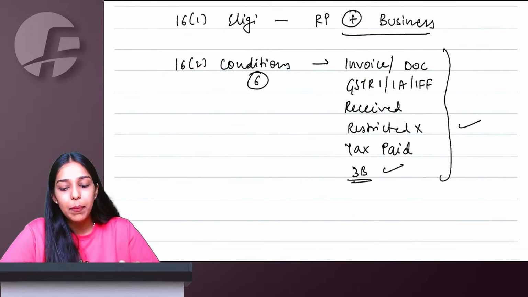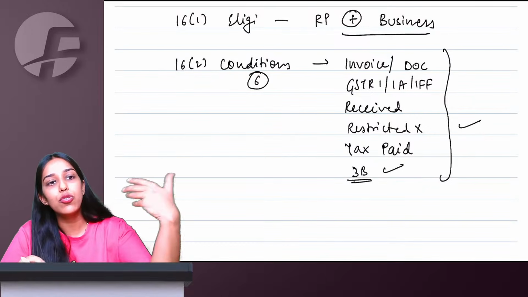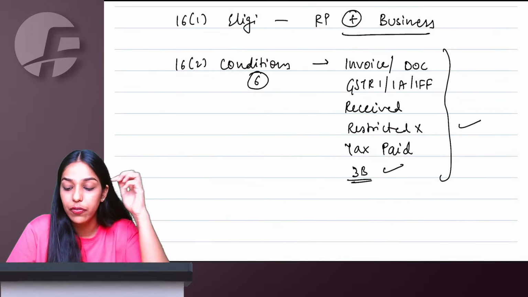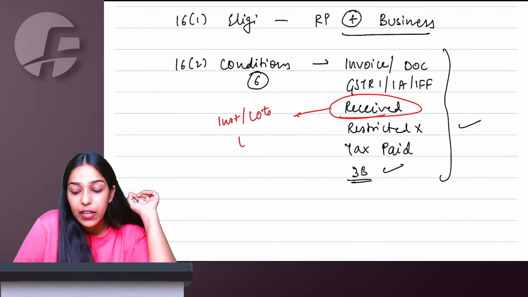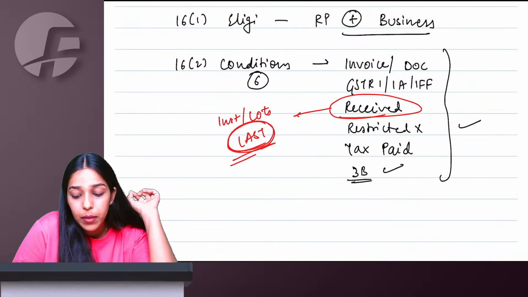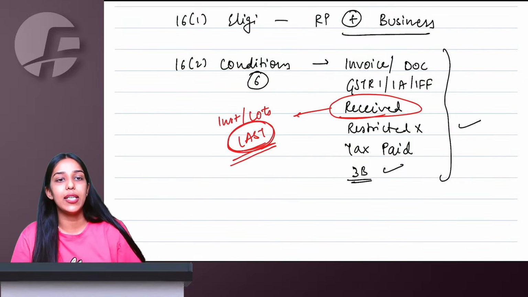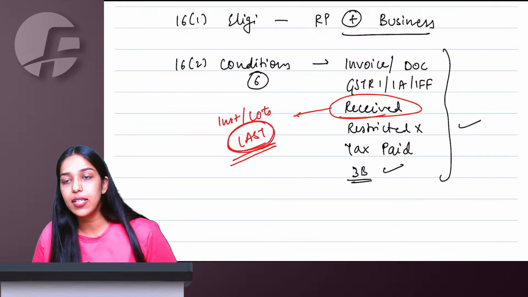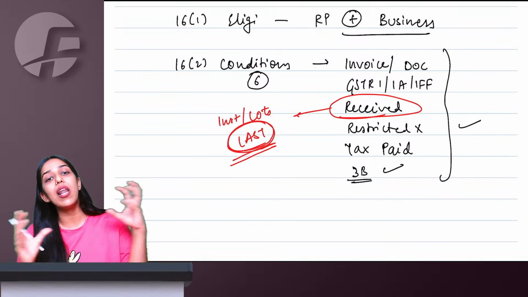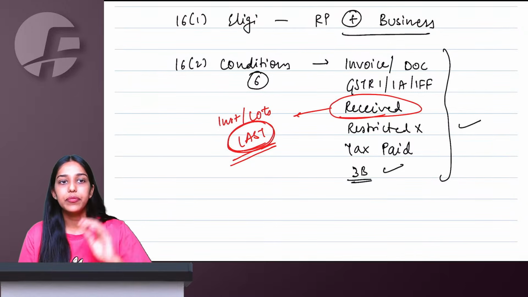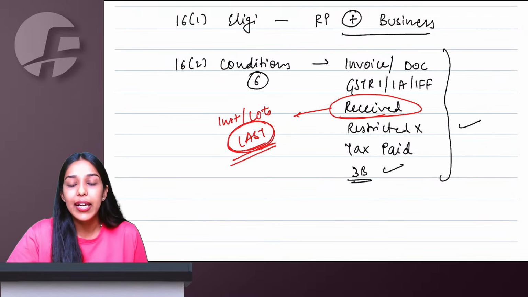Right. Invoice can be any document. Supplier has to show it in GSTR 1, 1A or IFF. Talking about the receive point: if you are receiving goods in installments or lots, then whenever you receive the last installment pertaining to that invoice, you will get ITC. You will not take proportionate ITC, that if I've received half the lot, I take half ITC. No. Once you receive the full last lot, only then will you take this ITC.